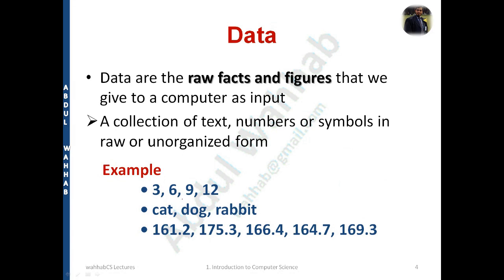So we can say this type of data, and it can be a cat, a dog, a rabbit, something like this. 161.2, it can be any value, or it can be the amount somebody has received in the bank, anything it can be. So the purpose of these values is not clear. That's why these are known as raw facts. So I'm sure the term data is clear to everyone. Fine, further let's talk about the next one.